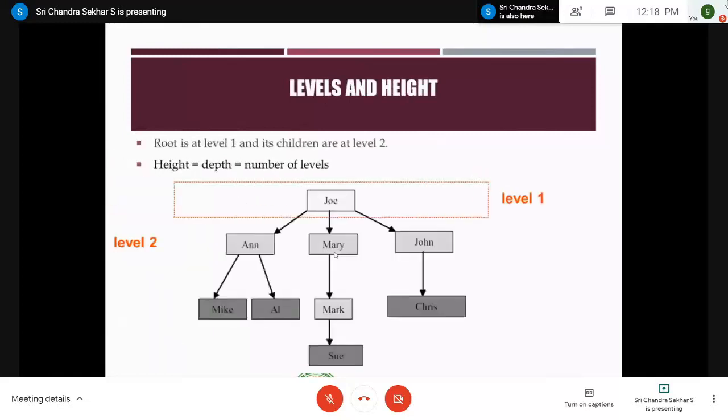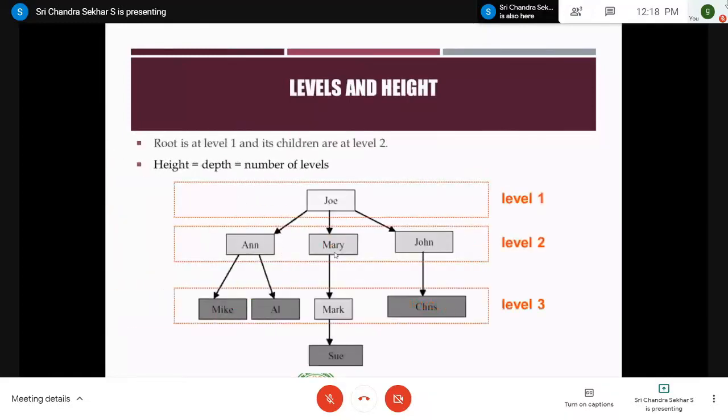Levels and height, this also we have discussed. This is somewhat wrong. Well, it's not wrong. In some textbooks they discuss that the root is always placed at level 1 and then you increment the other nodes one by one. But you remember that never mark this root as level 1.